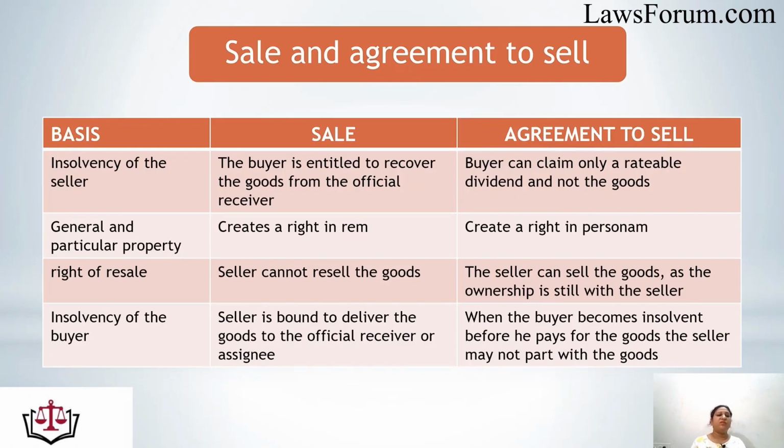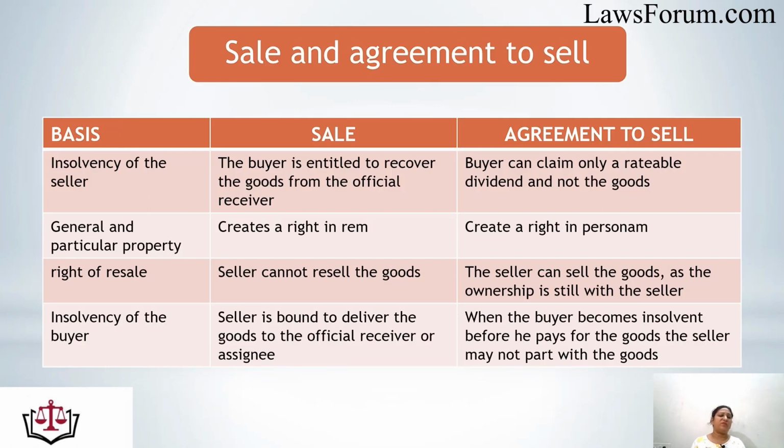Next, on the basis of insolvency of the seller, if the seller is being declared insolvent in case of sale, the buyer is entitled to recover the goods from the official receiver. Reason being, once the seller is declared insolvent, all the goods are transferred to the official receiver or the assignee, and the buyer has the right to recover all those goods from the official receiver. And in case of agreement to sell, the buyer can claim only a rateable dividend but not the goods. Reason being, the ownership was not transferred to the buyer.